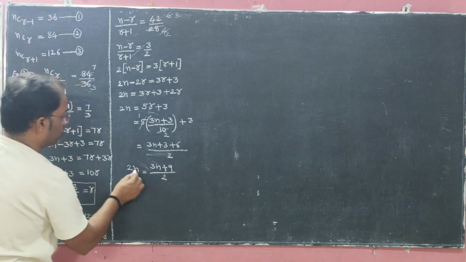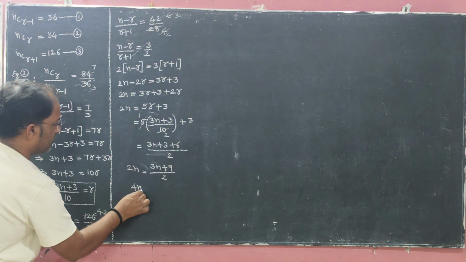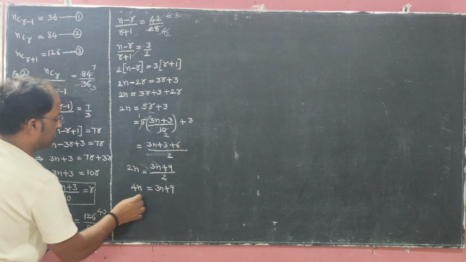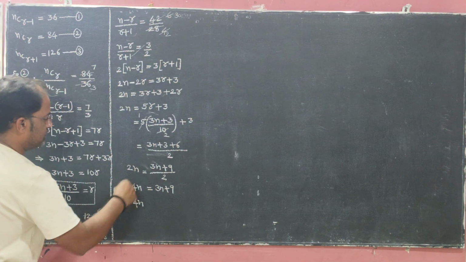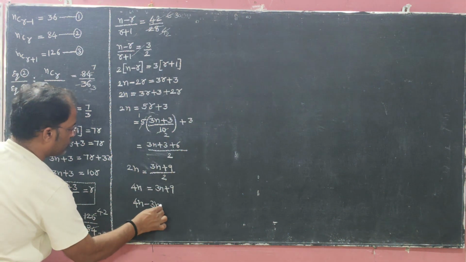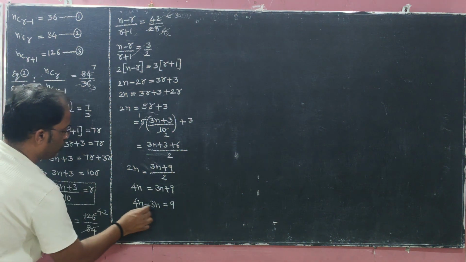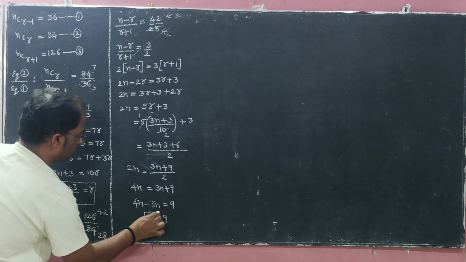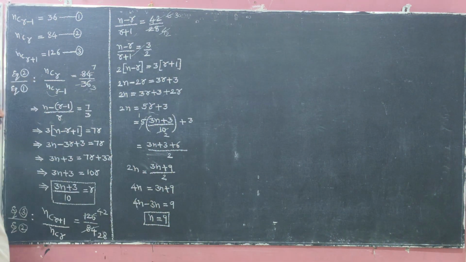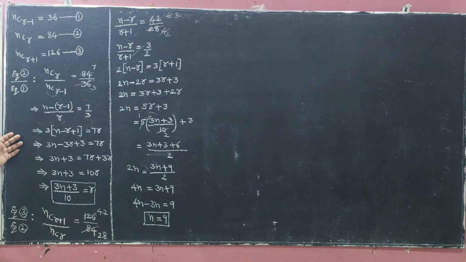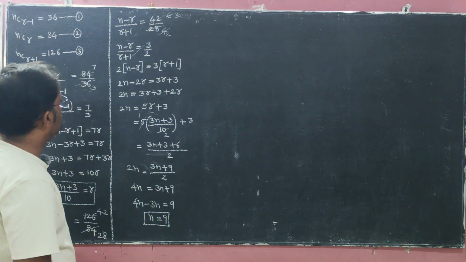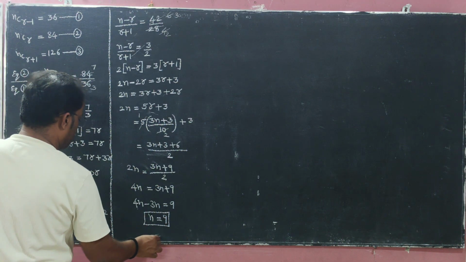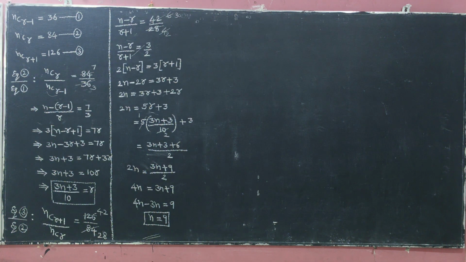Now cross multiplication: 2 into 2 is 4n equals 3n plus 9. Moving 3n to the left side it becomes minus 3n equals 9. 4n minus 3n is n equals 9. So the required answer is n equals 9. Equation 2 by equation 1, equation 3 by equation 2. This is the solution of the second long question of the binomial theorem chapter.